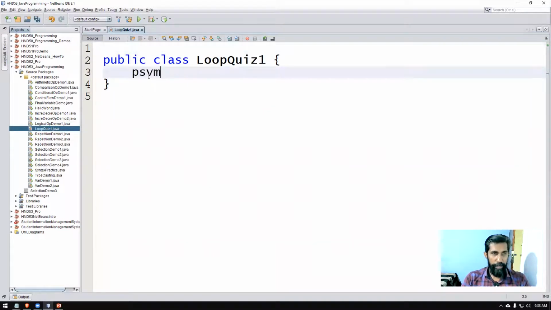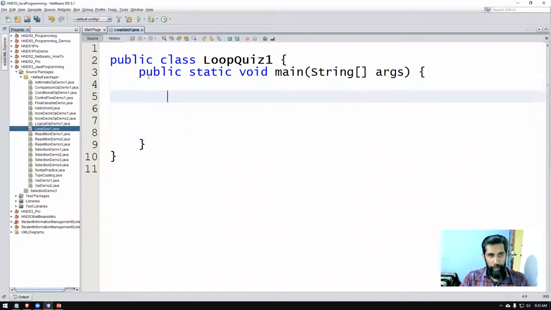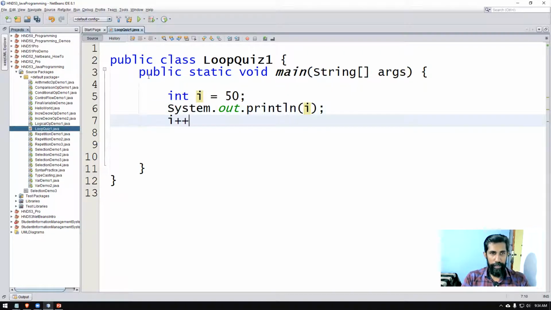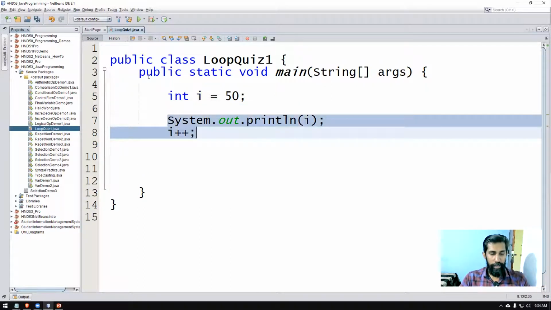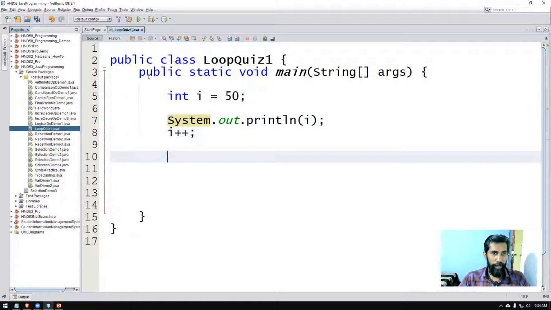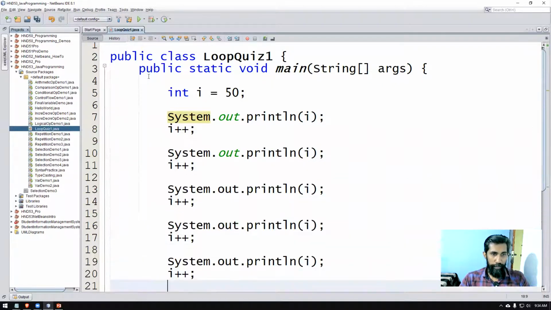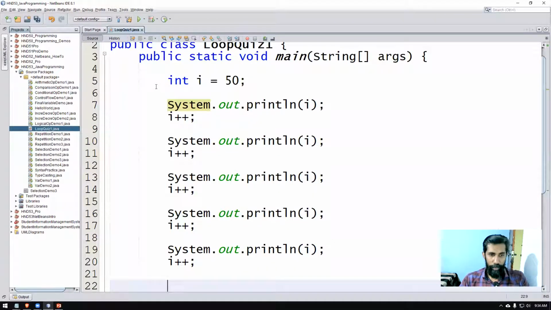Take the main method first. Without a loop, you will do something like this. int i is assigned the value 50, then System.out.println(i), then i++. First time you have printed i, then you can copy this for 51, 52, 53, 54. Likewise I can do it 100 times.